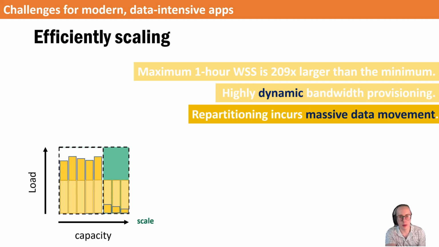There is one more challenge if we would like to scale the storage. Storages such as an in-memory KV store can provide more bandwidth by adding more nodes, but newly added bandwidth is not instantaneously usable. The data in storage must be repartitioned and rebalanced. This causes massive data movement.